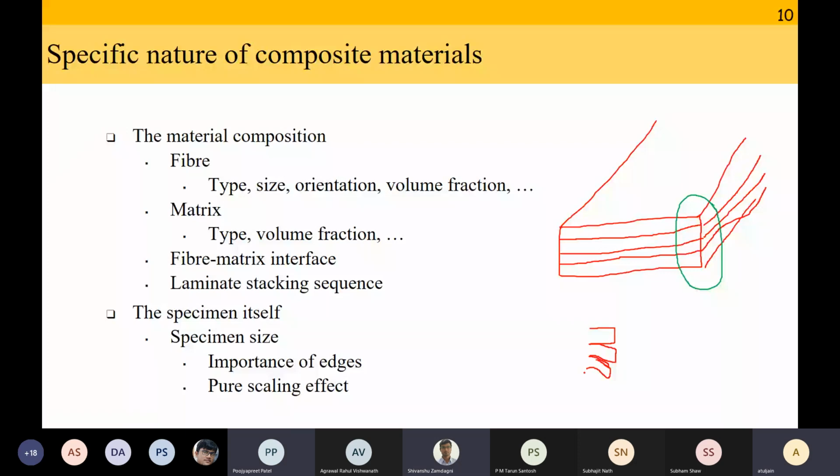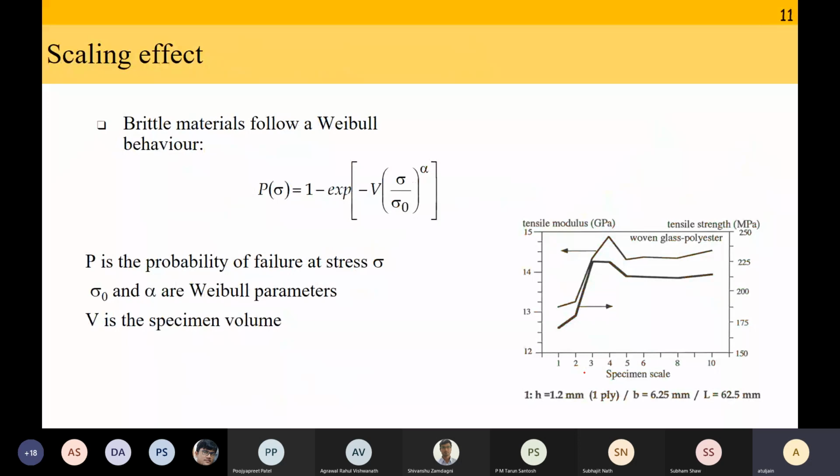Yes, sir. That is the edge effect. So that also you have to be careful. And there is some scaling effect which I will talk about in the next few slides. Okay. So what do you mean by scaling effects?